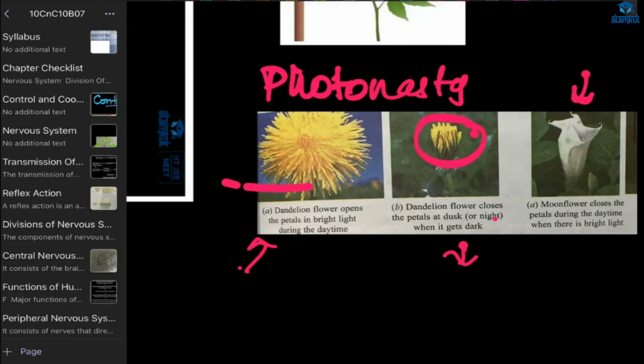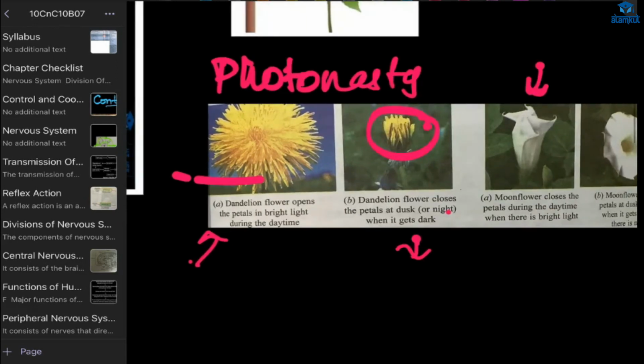But in the case of the sunflower, it will depend on the direction of the sun. Wherever the sunlight is not falling, there we have the auxin growth. That's why it will bend towards the sunlight. In the dandelion flower, whenever there is no sunlight, it will close, but that doesn't happen in the sunflower. Okay, understood? Yes, ma'am. Okay.